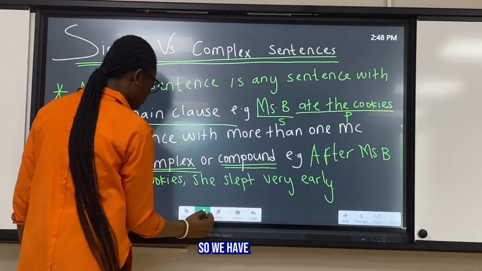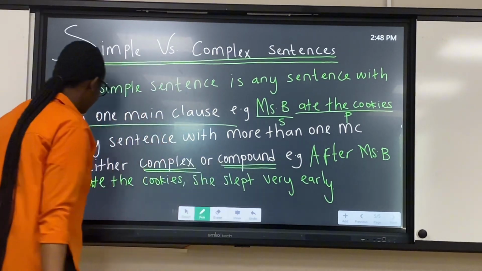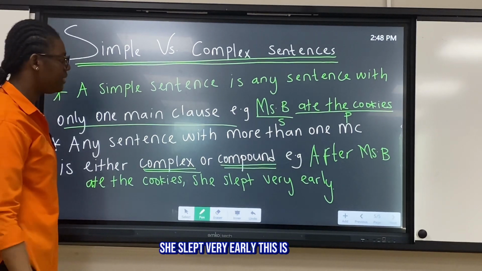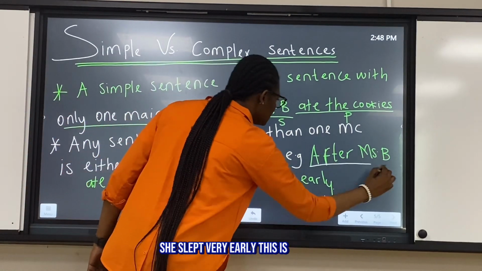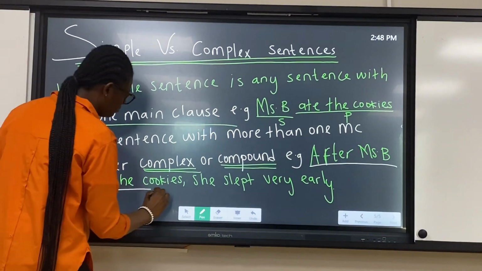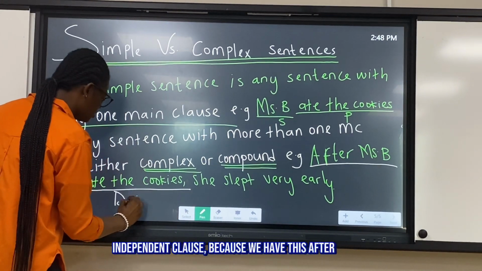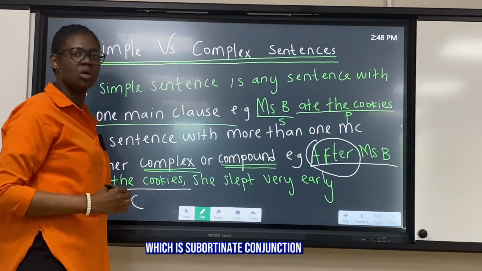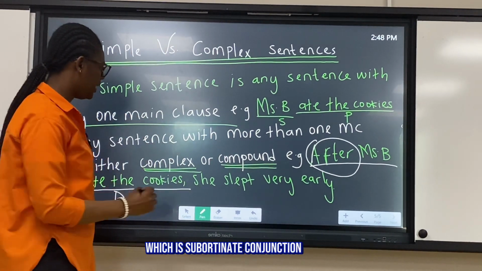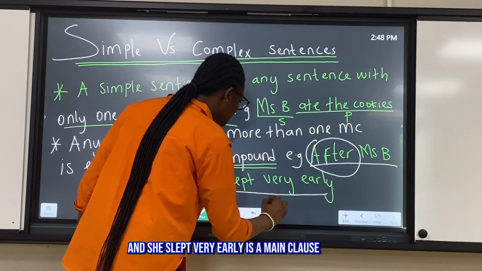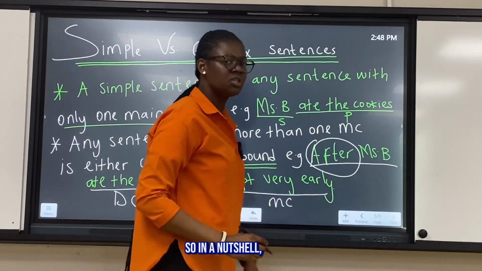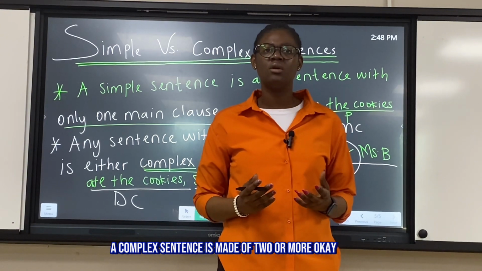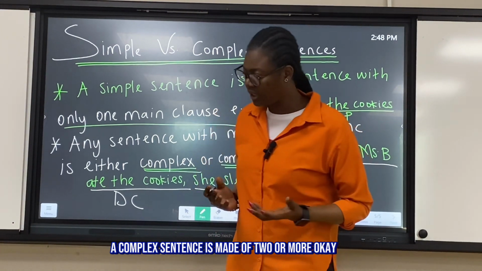So we have after Ms.B ate the cookies. This is the dependent clause because we have this after, which is a subordinate conjunction, and she slept very early is a main clause. So in a nutshell, a complex sentence is made up of two or more clauses.